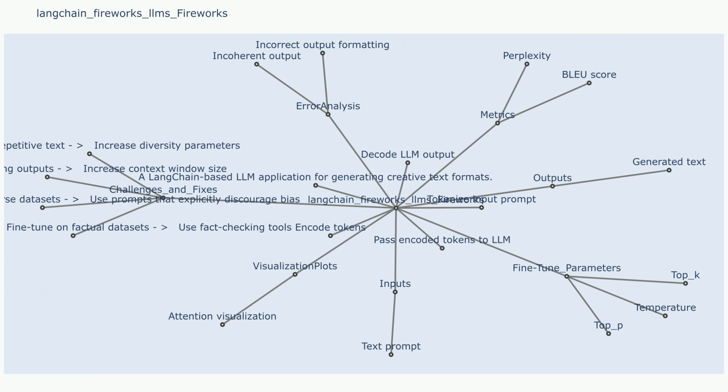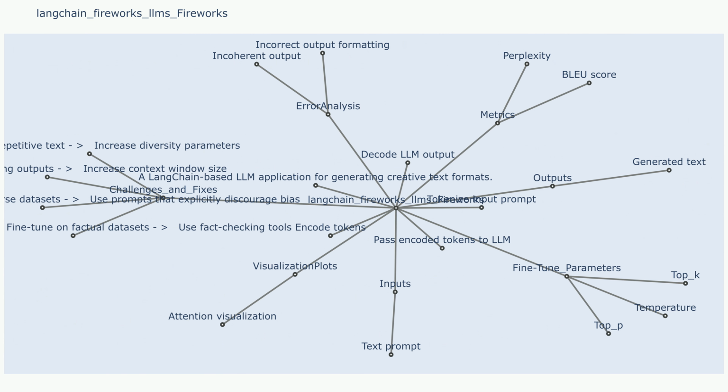Challenges and fixes. Challenge 1. Explain in detail. One challenge is ensuring that the model generates coherent and grammatically correct text. Sample use case that resulted in challenge 1. A user might provide a prompt that is incomplete or ambiguous, leading to the model generating text that is not grammatically correct or does not make sense. Fixes to challenge 1. This challenge can be addressed by providing the model with more context or by fine-tuning the model on a dataset of grammatically correct text.